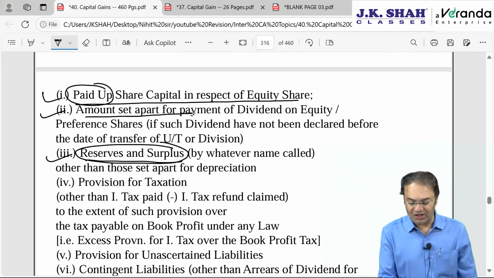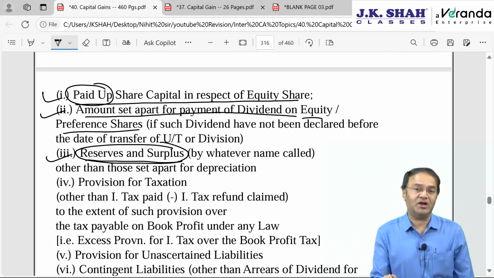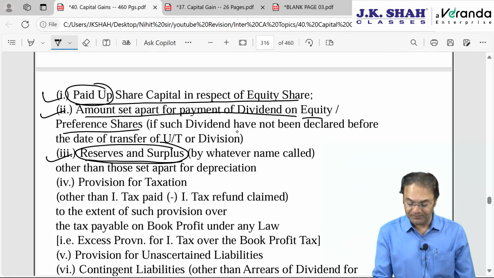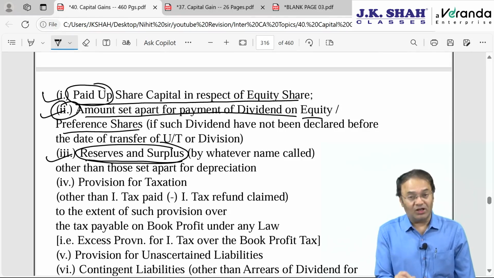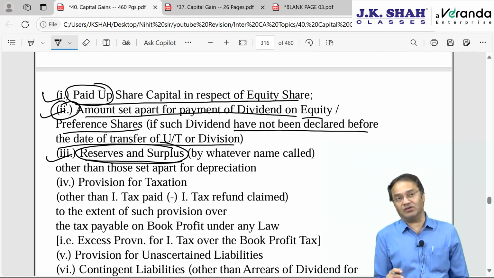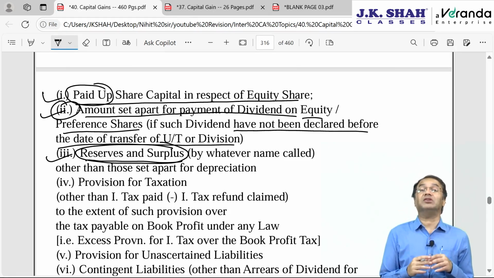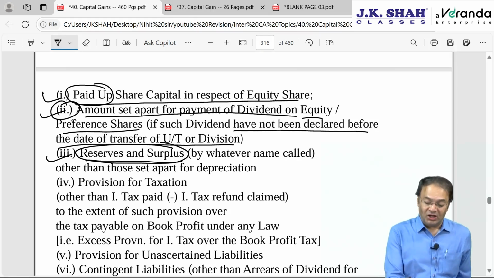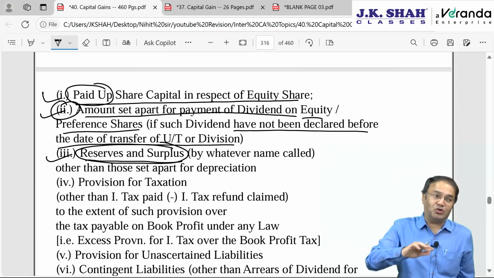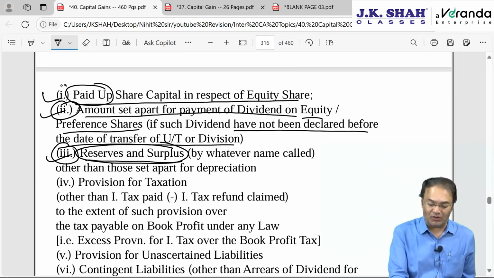Second is amount set apart for payment of dividend, whether on equity shares or on preference shares, provided such dividend was already declared. But you subtract only if dividends have not been declared before the date of transfer of undertaking or the division. If dividends are not declared, then you subtract it. Then it does not represent your actual liability. If dividend is not declared, but then also you have segregated it, you have reduced it from reserves and surplus and shown in the balance sheet separately, then it is still forming part of owner's capital. So these 3 items are owner's capital.